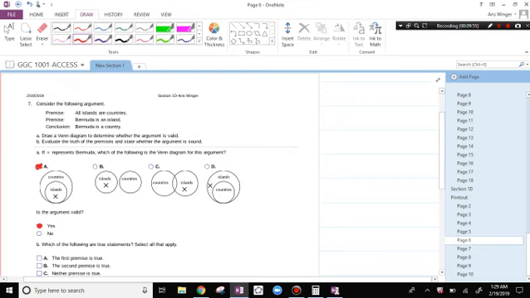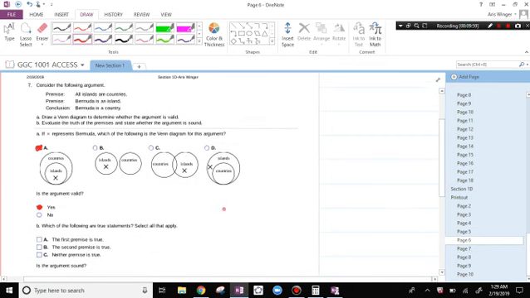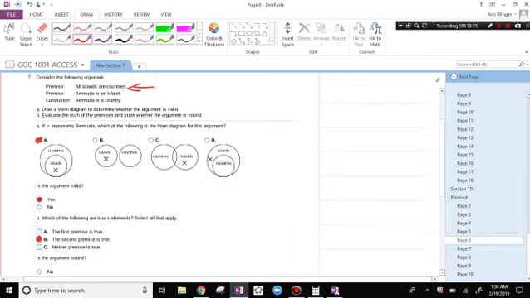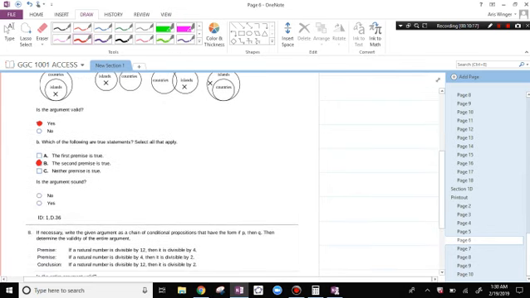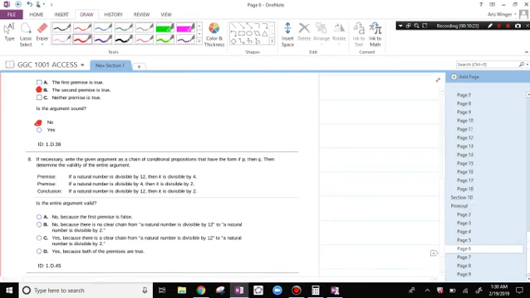Which of the following are true statements? Select all that apply. The first premise is true. I'm not sure if all islands are countries. There are some islands that are not countries. The second premise is true. Bermuda is an island. I'm liking that one. And therefore, because the first premise is not true, the argument could not be sound, because in order for the argument to be sound, all the premises have to be true.